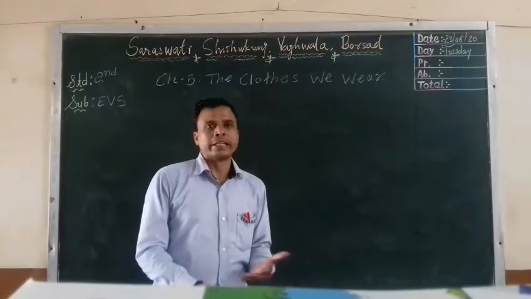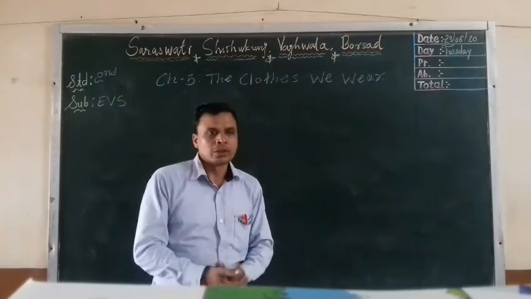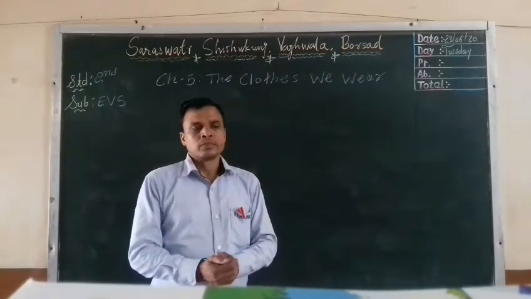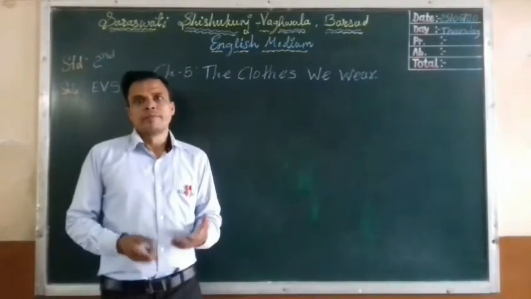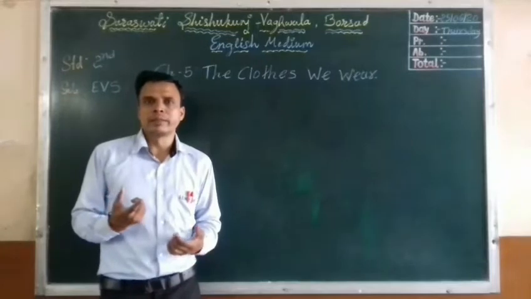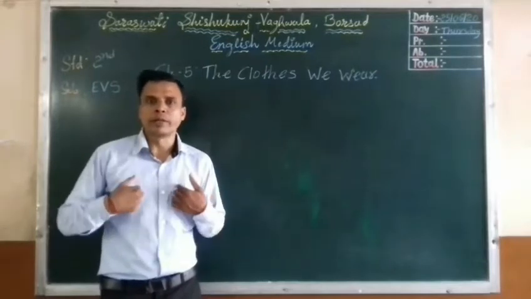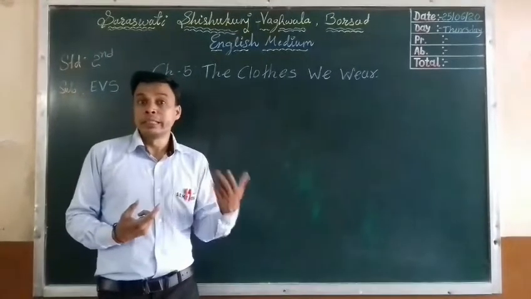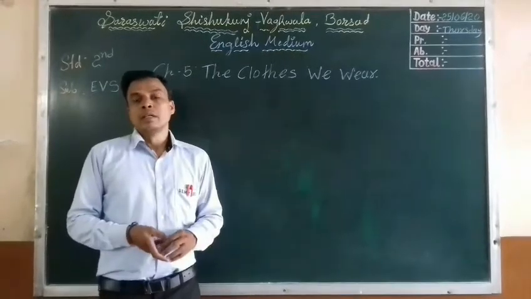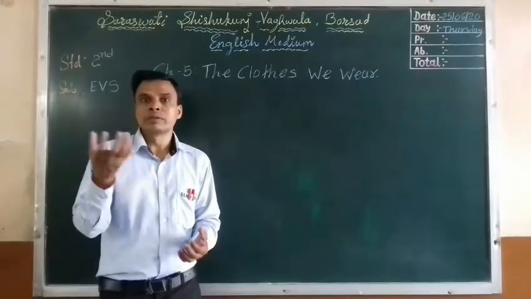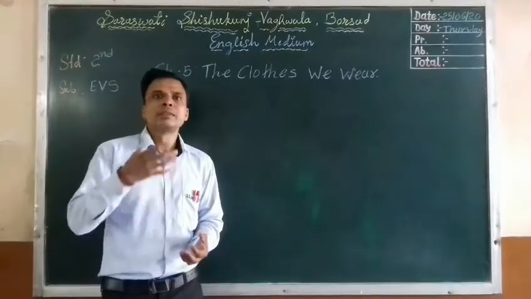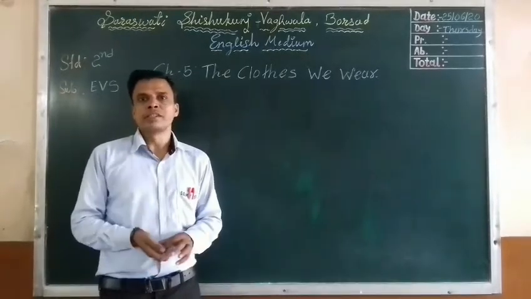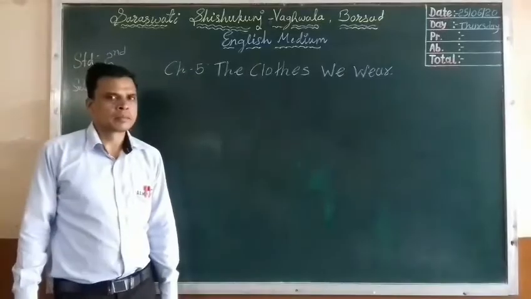We also learned in detail about cotton clothes and silk clothes. For example, we wear cotton clothes in summer, right? It keeps our body cool. We can get silk from silkworms. The clothes of silk are soft and shiny.